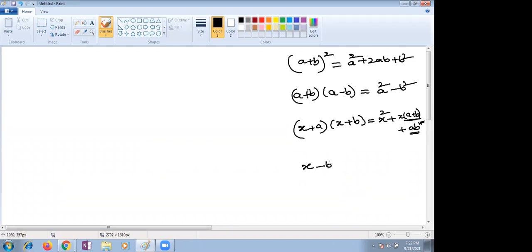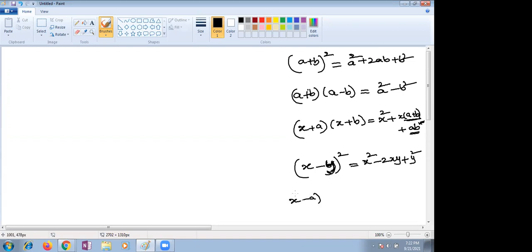What is x minus y whole square? Don't worry about your variables, children. Ma'am, x square minus 2xy plus y square. That's why if I'm changing variables, you are getting confused.